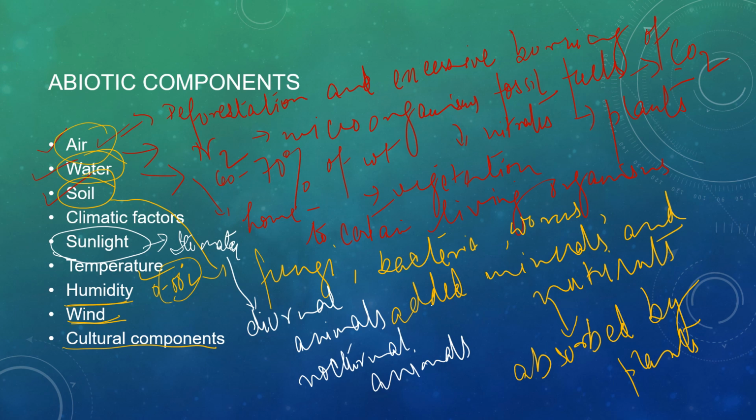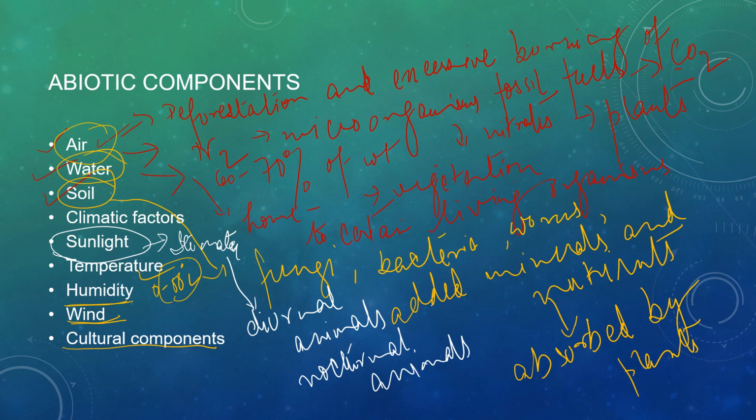You can say that water, air, and land are getting polluted because of certain human activities. Deforestation, too much use of plastic, so we are polluting the water, we are polluting the environment also, and we are not only getting affected physically, but mentally also. So these cultural components are affecting us in many ways. This is how the influence of human activities on the environment constitutes its cultural components.